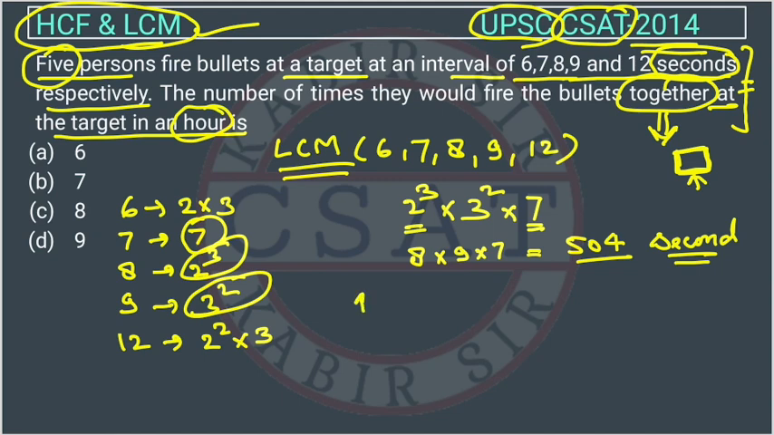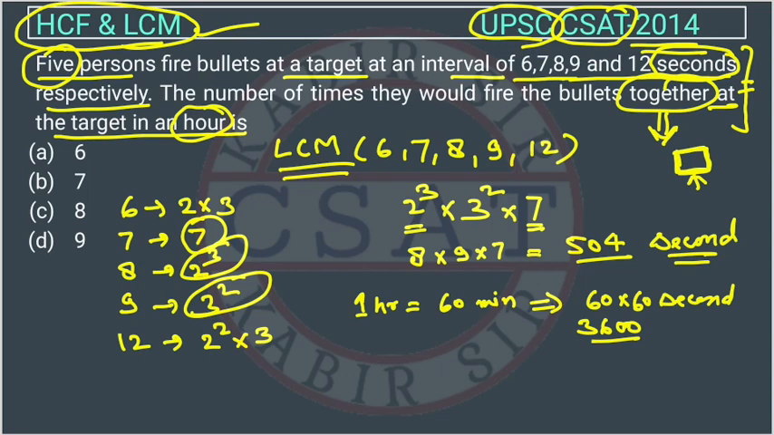In 1 hour we have 60 minutes, and in 1 minute we have 60 seconds. So this will be 3600. So how many times will they fire together in an hour? We have to divide 3600 by 504, right? So when you divide 3600 by 504, it will go 7 times.